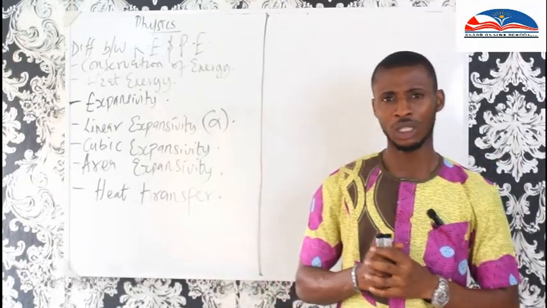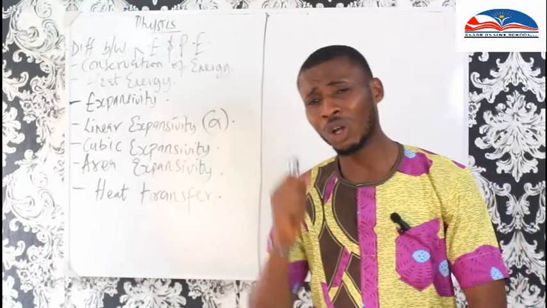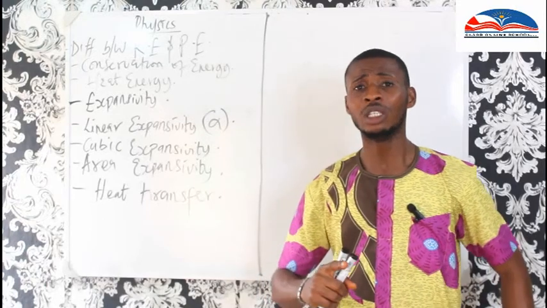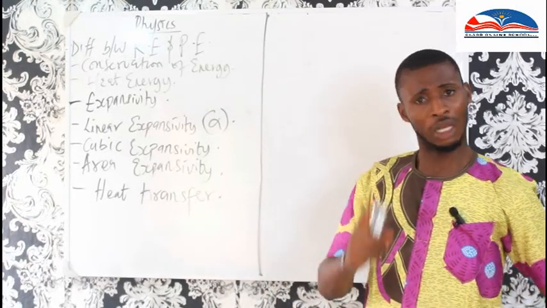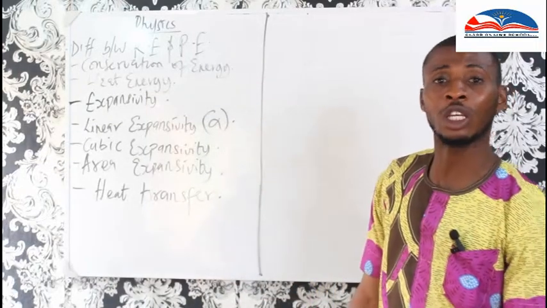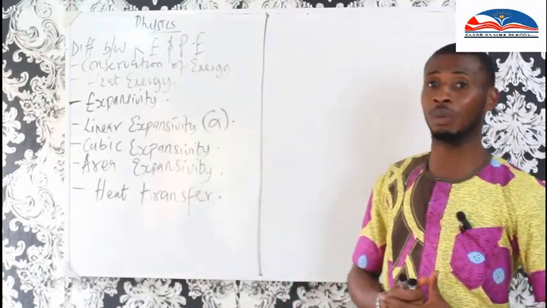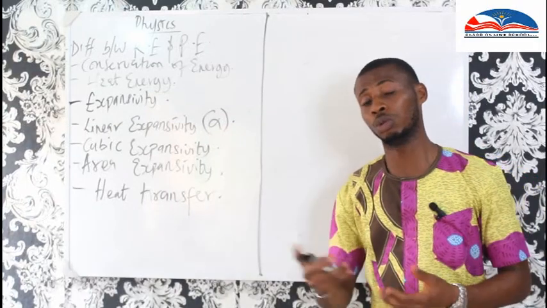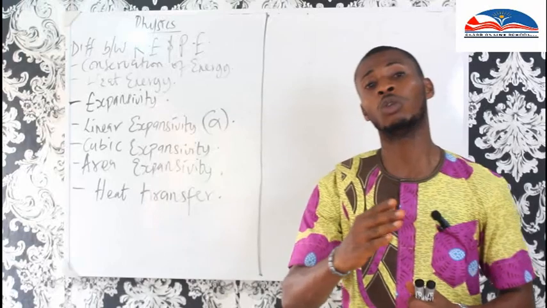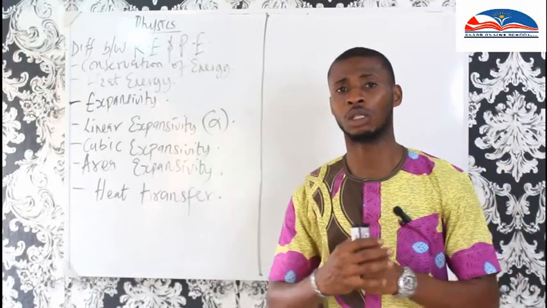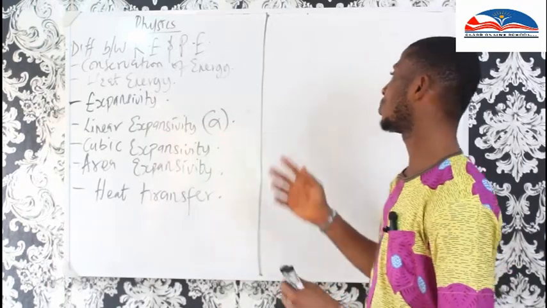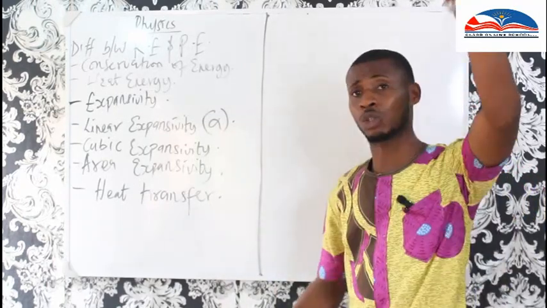One of the differences: kinetic energy is always in motion. It is the energy of a body in motion. The body with kinetic energy is always in motion, while that of potential energy is not in motion, it's always in place. That's one. Two, kinetic energy always works on a horizontal plane, while potential energy works on a vertical plane.